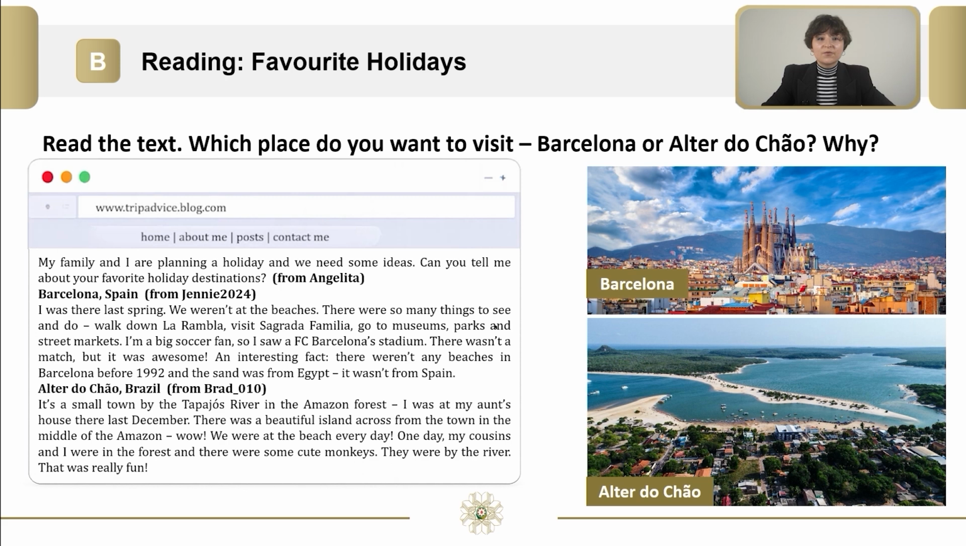Now it is time for reading on favorite holidays. Please read the text. Once you've finished, select a place you would like to visit. Is it Barcelona in Spain or Alta de Chao in Brazil? Also, write a reason why you would like to visit this place. Now, stop the video and do the activity.